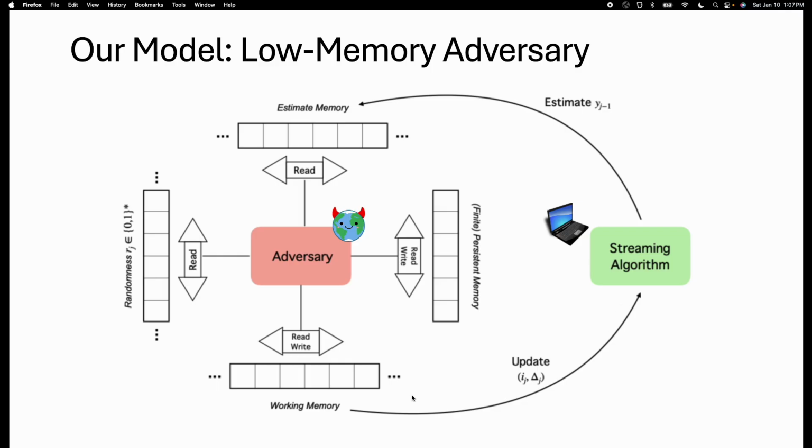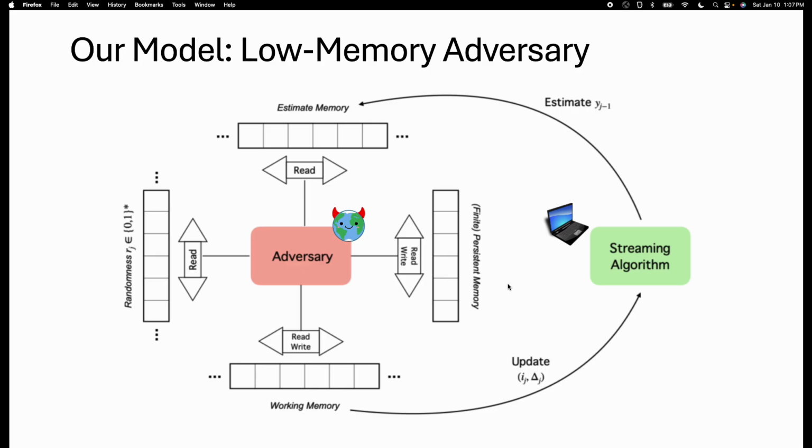Essentially, the adversary can compute any function that it wants to output the next update to the streaming algorithm. The caveat is that after every step, after every update, we wipe the working memory clean, and we redraw the fresh randomness. Now, the only way the adversary can save information across different rounds is through its persistent memory, which we limit to be finite. The adversary can both read and write to the persistent memory, and this is the memory that is carried across different rounds.